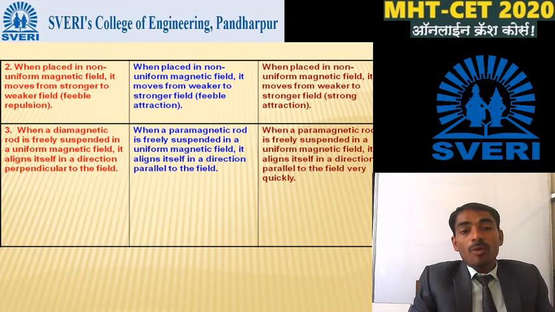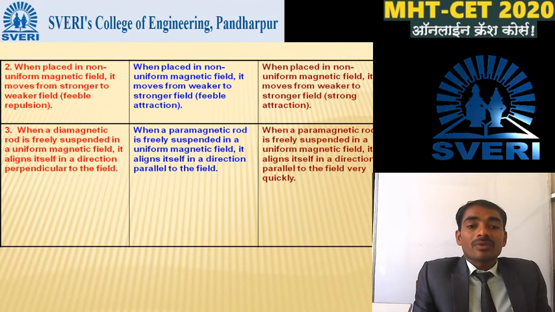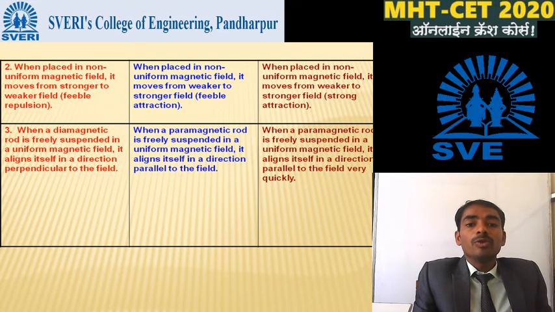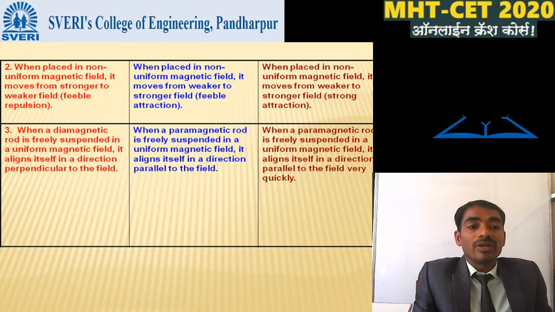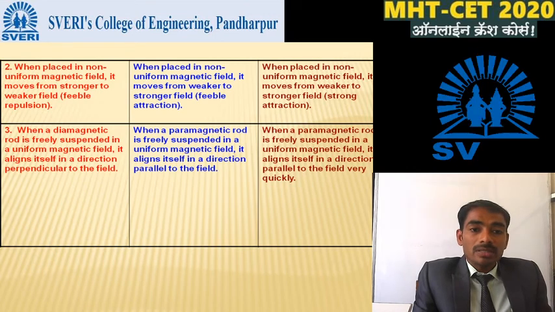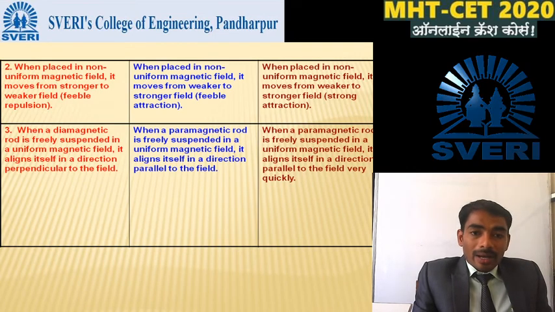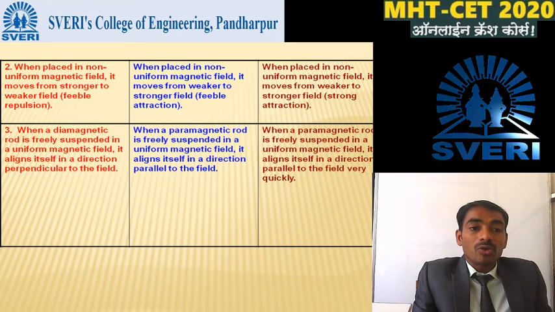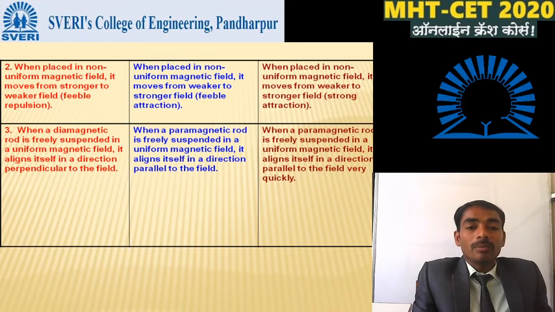And in case of the ferromagnetic material, when it is placed in a non-uniform magnetic field, it moves from weaker to stronger field. Means your paramagnetic and ferromagnetic materials behave the same, but your diamagnetic material behaves opposite to that of the para and ferro.